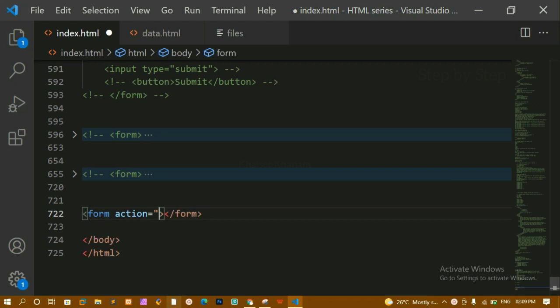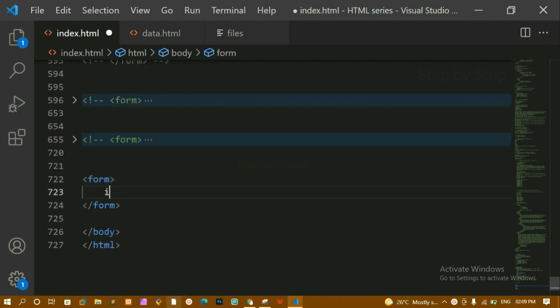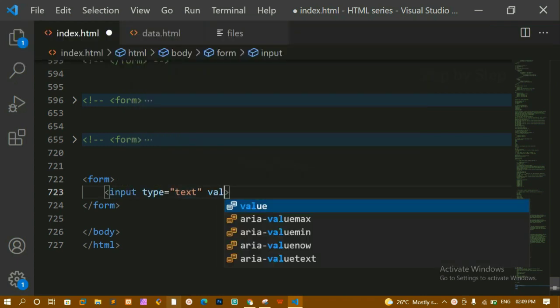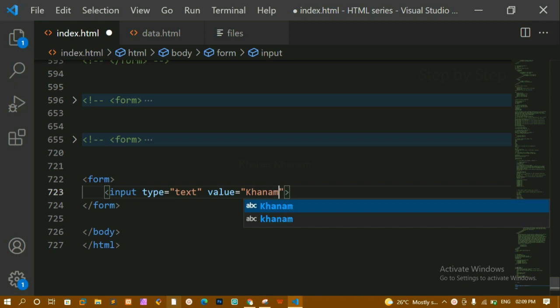I'll just create the form. Action I'm just going to remove because we are not submitting any data. Now inside this I'm just going to create one input field. Type is equal to text. Now first attribute is value. Now here I'm just going to write here Khanam.